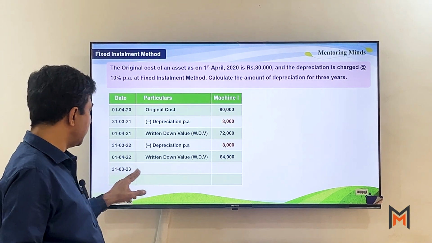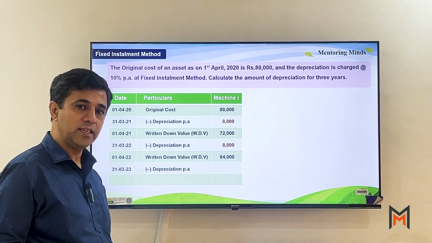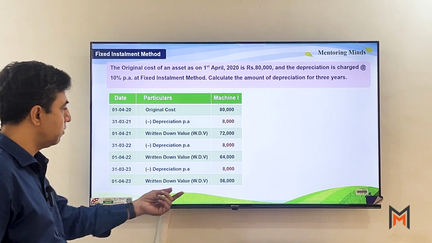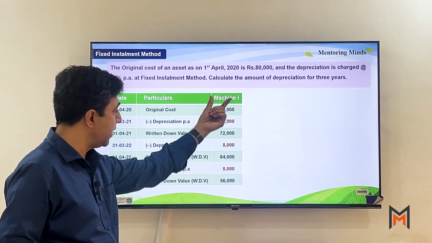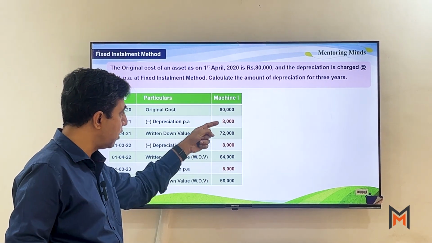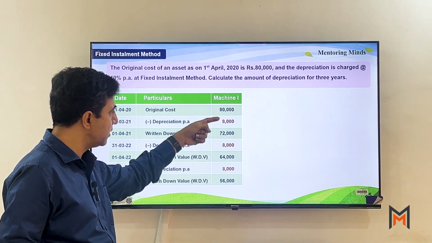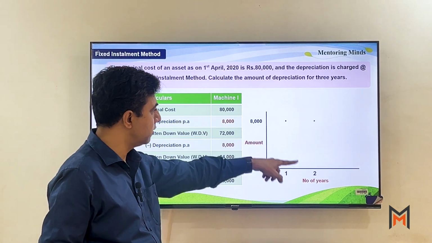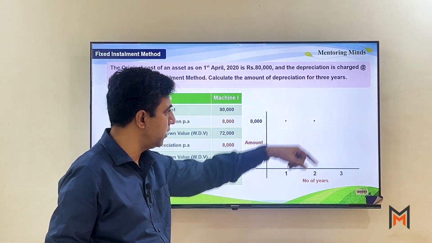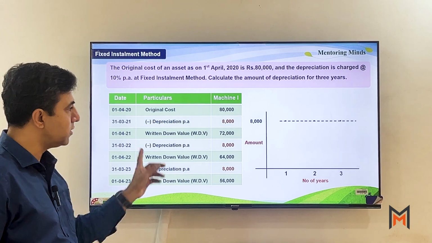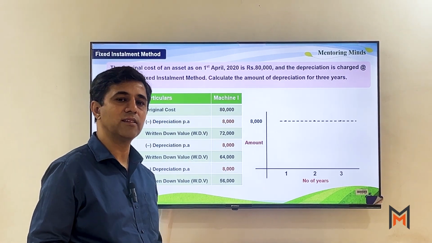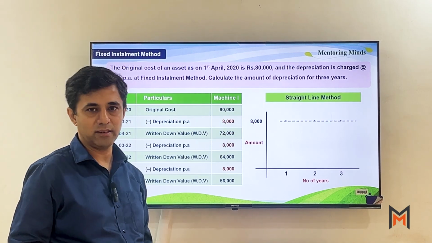The third year, at the end of the year, we are going to charge depreciation of 8,000. So now the written down value at the end of the year is 56,000. What you find is that every year the amount of depreciation remains the same. See, the first year 8,000, second year 8,000, third year 8,000. So if we draw a straight line, this method is also called the straight line method.